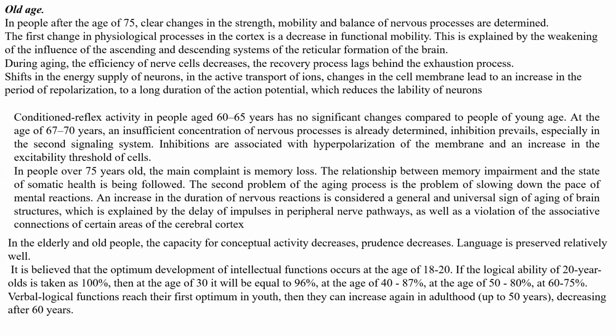At the age of 67-70 years, an insufficient concentration of nervous processes is already determined. Inhibition prevails, especially in the second signaling system. Inhibition is associated with hyperpolarization of the membrane and an increase in the excitability threshold of cells. In people over 75 years old, the main complaint is memory loss.